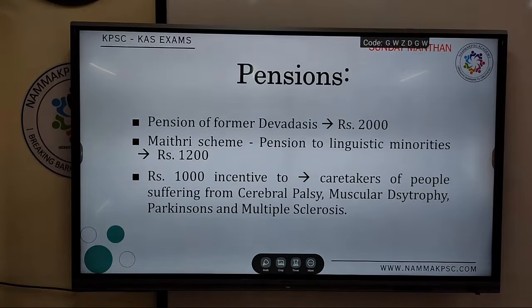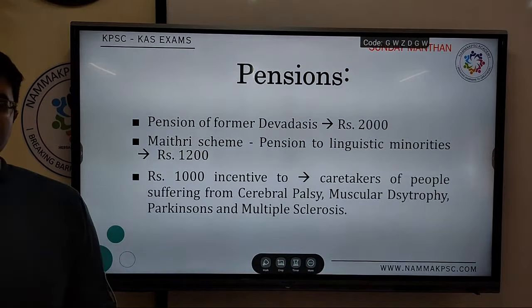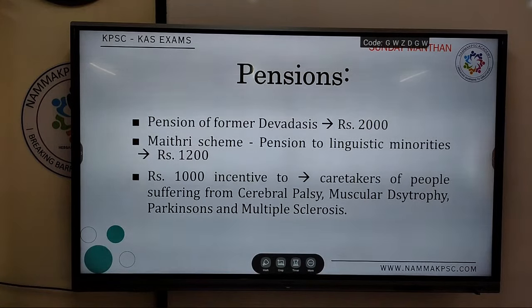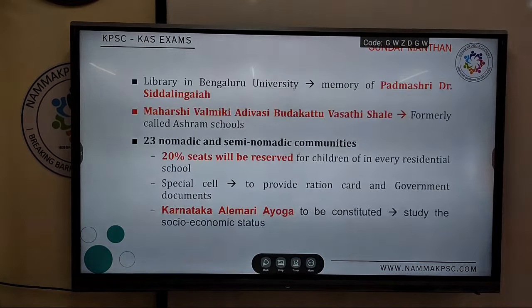So Maitri scheme, pension for linguistic minorities, pensions for Devadasis. Unless more is there, you can read beneficiary, their age and other criteria, all of that, but otherwise just make a note of it, that's all. All right, nothing as such so important from prelims.